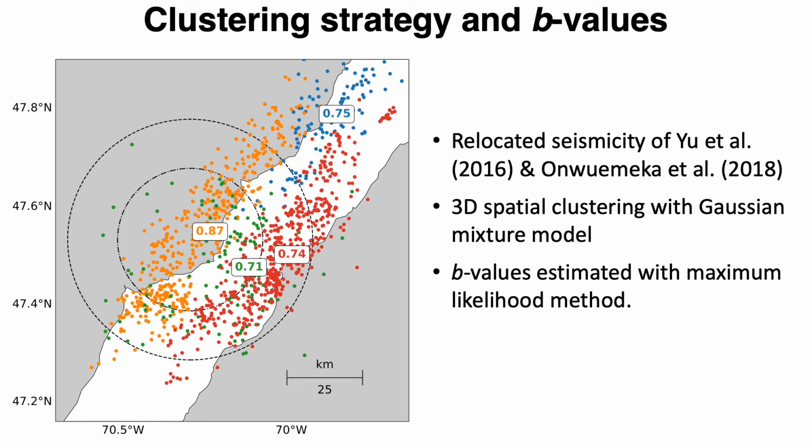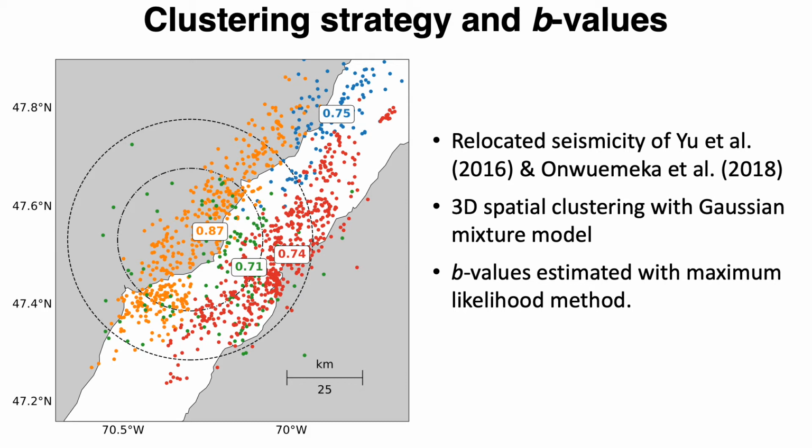To calculate the b-values, we use relocated seismicity of Yu et al. 2016 and Onwemeka et al. 2018. The seismicity in the Charlevoix region is diffuse, so we use a probabilistic clustering technique to divide the region into spatial clusters and calculate b-value for each cluster. This figure shows the map view of the 3D spatial clustering. We estimate the b-value with the maximum likelihood method.